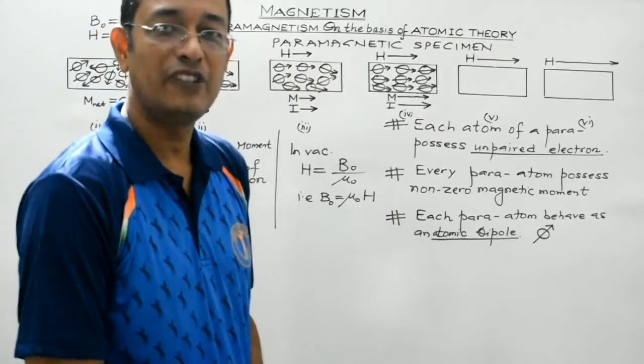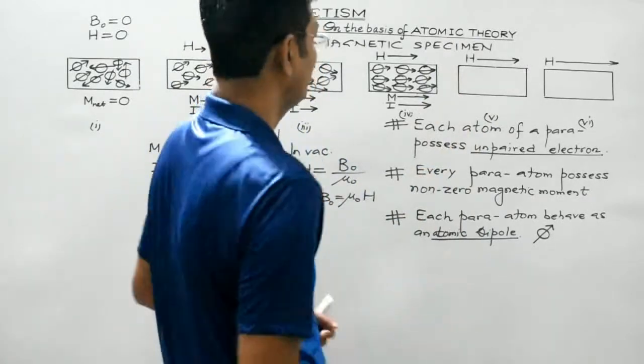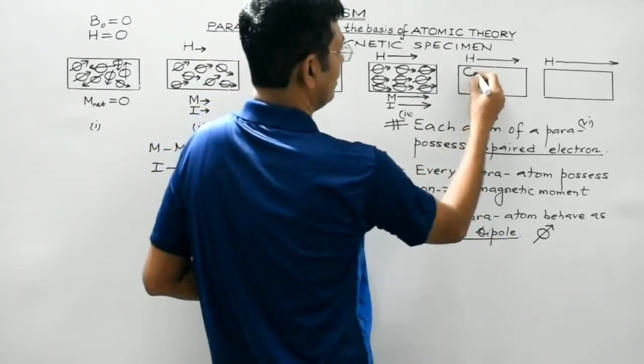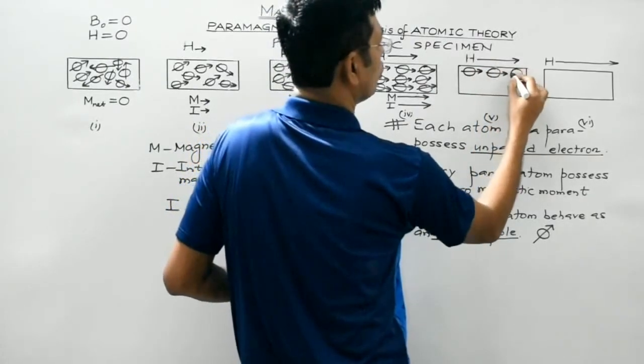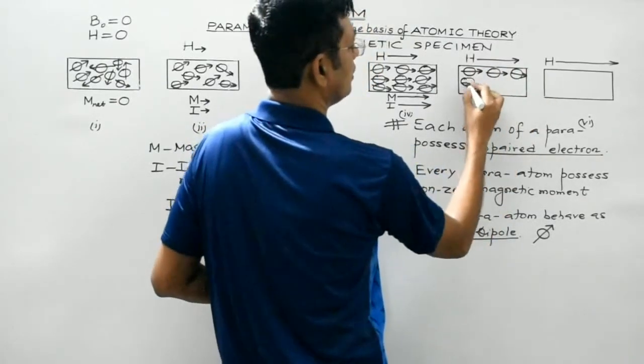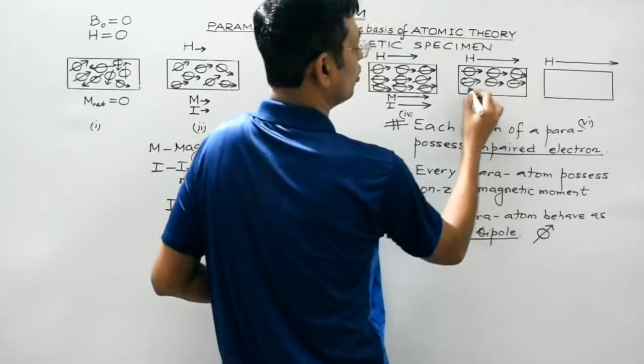if the strength of the external field is increased, H, which is the magnetic intensity, is increased, then again the atomic dipoles almost tend to align perfectly parallel to each other.